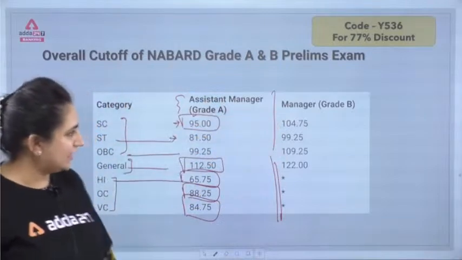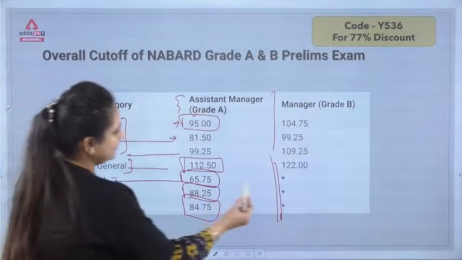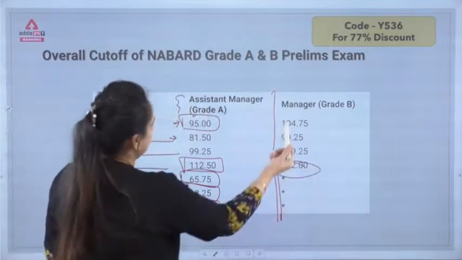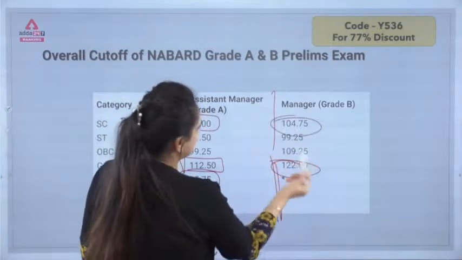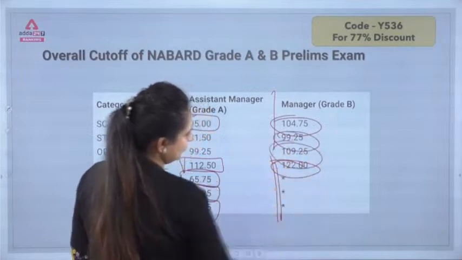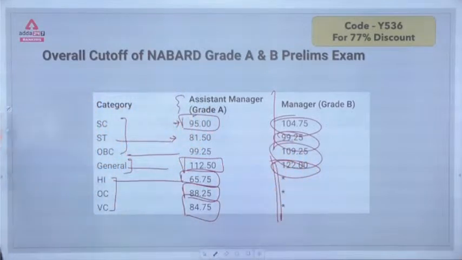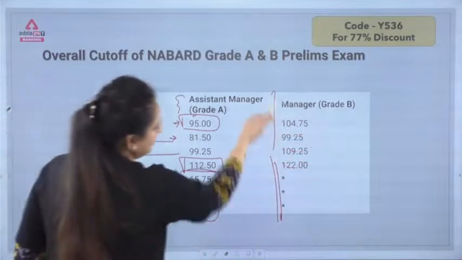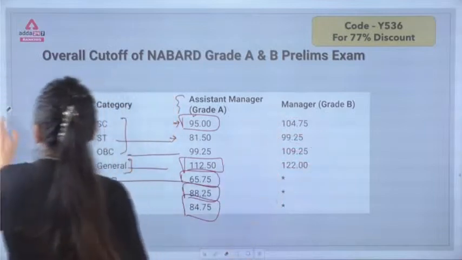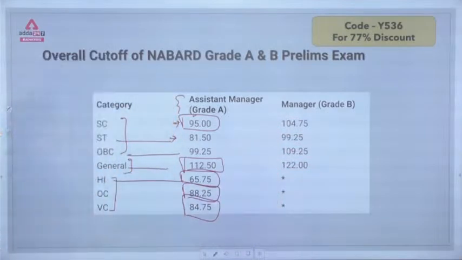Herein for the managerial post, that is grade B, this was the assistant manager grade A, and this was the manager, that is grade B. So for general it was 122, for the SC it was 104, 99.25 and 109.25. I think this will become quite hodgepodge. Now it's fine, it's better.